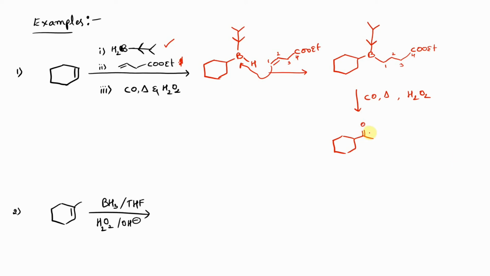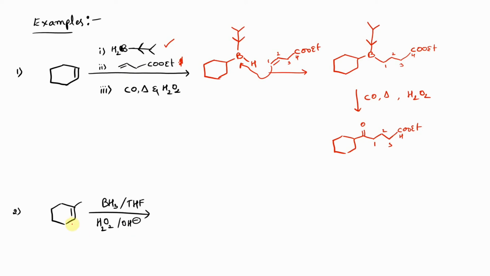Now again let us calculate the number of carbon atoms which should be present. See, initially there were no carbon atoms attached over here. We have C double bond O. So 1 carbon, 2, 3 and the fourth one being the COOEt. So let us once again calculate 1, 2, 3 and 4. So there are totally 4 carbon atoms which are being attached because of the additional alkene group attached.